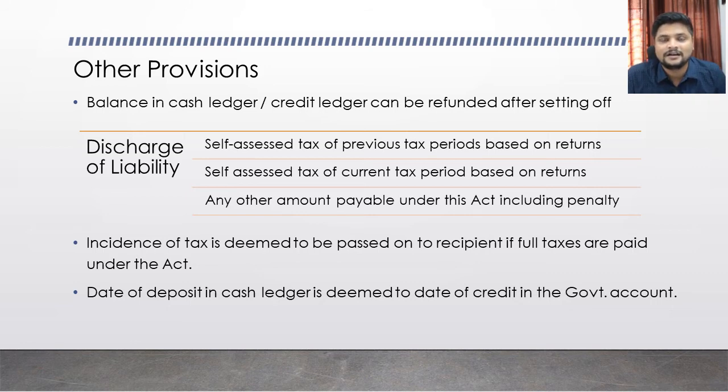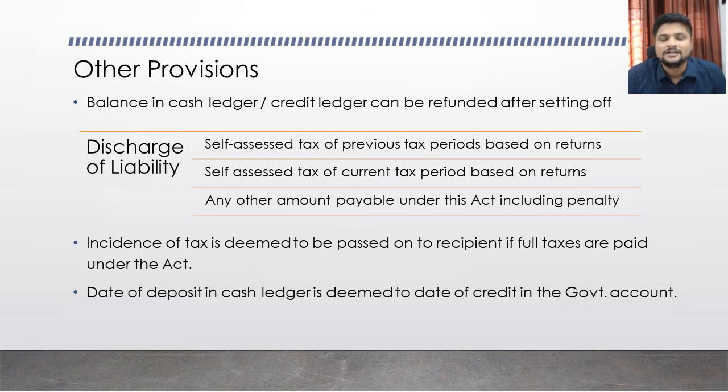Whatever the balance of tax payments or liabilities towards returns and the tax liabilities arising due to self-assessment of taxes in your returns of previous periods, that has to be discharged first. After that, you discharge the tax liability on a self-assessment basis by filing the return of the current tax period; that is second. Then, if there is any other liability under the Act, such as interest, penalty, fees, etc., that has to be discharged after all the tax liabilities have been completely discharged.